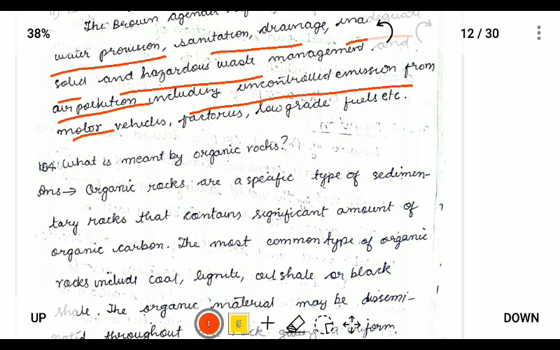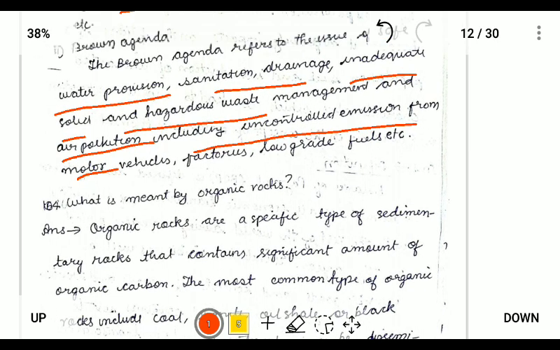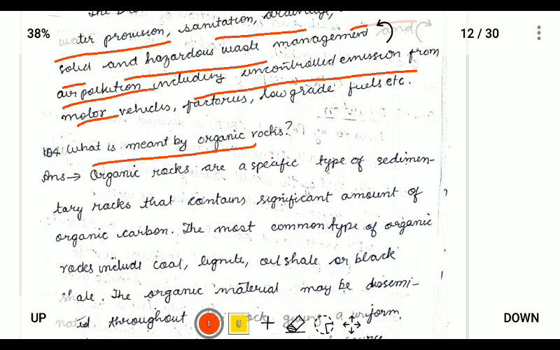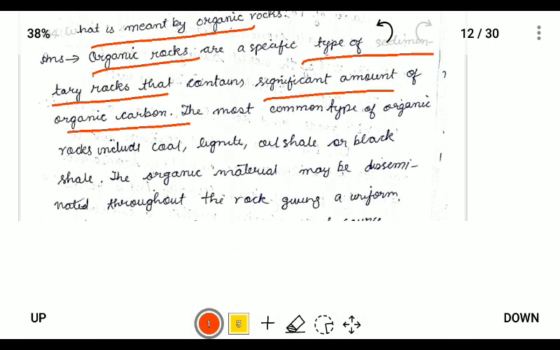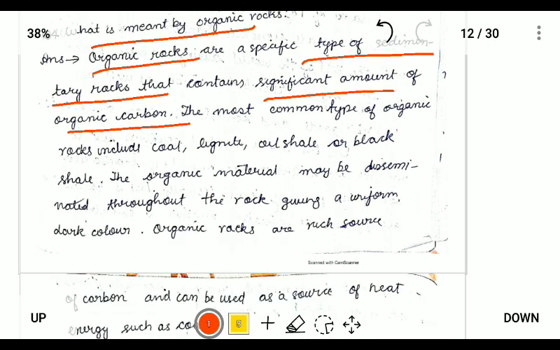The next question is: what is meant by organic rock? So for 5 marks, what is organic rock? If it comes to 2 marks, then you can write that it is coal, those types of rocks that contain carbon. But for 5 marks, we have to explain specifically that organic rock is a type of sedimentary rock and it contains carbon. The most common types of organic rock, as examples, we can write as coal, lignite, oil shale, or black shale.